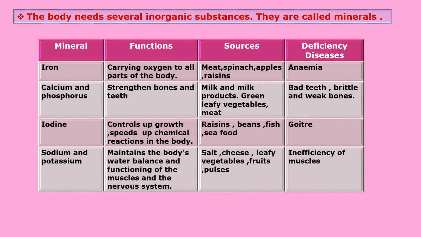Now the next minerals are sodium and potassium. These maintain the body's water balance and the functioning of the muscles and the nervous system. Sources of these minerals are salt, cheese, leafy vegetables, fruits and pulses.